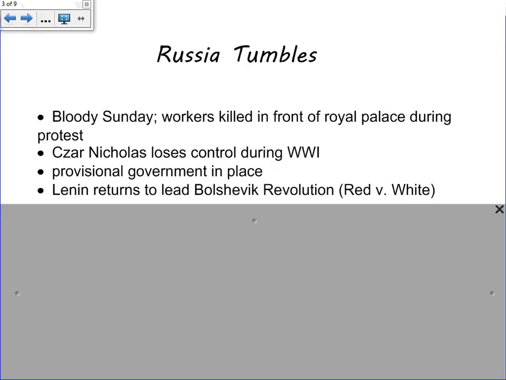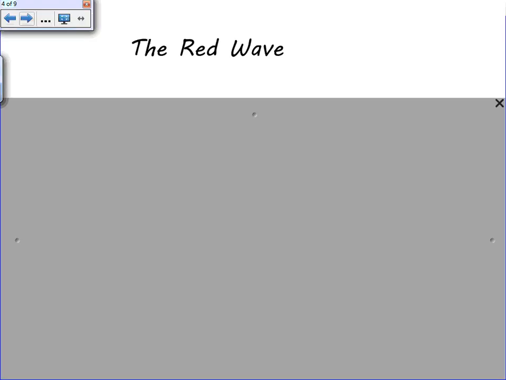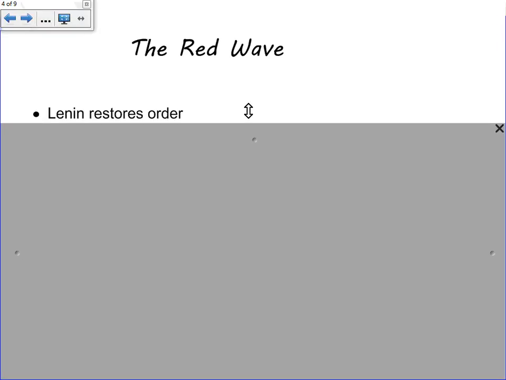And so here the Bolsheviks chose the color of communism, red, against their nationalist enemy, who would be the White Army. So the Bolshevik Revolution becomes the Red Army versus the White Army, and that name, the Red Army, will stick as Russia remains to be communist for years to come. Now, that communism will eventually spread. Lenin and the Bolsheviks will win the Bolshevik Revolution.